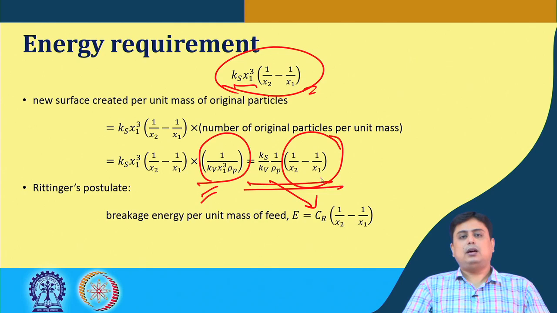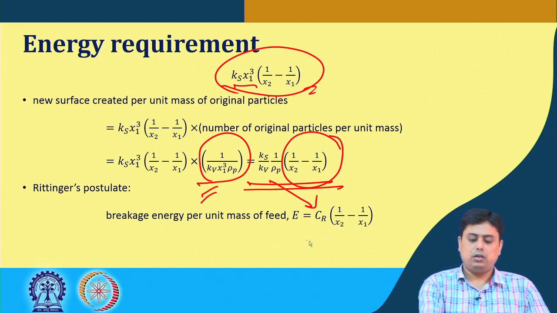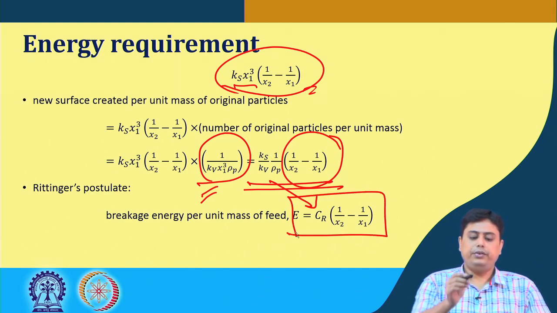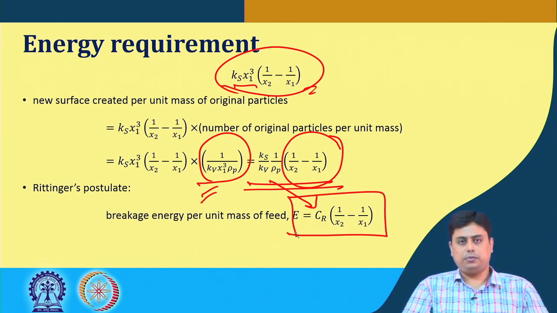Rho p is the density of the particle or the solid material, which gives the Rittinger's law expression. This is one of the vital expressions, and you have to remember. So, here Cr we call it Rittinger's law constant.